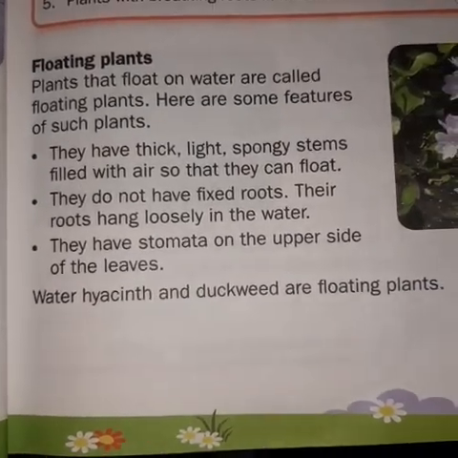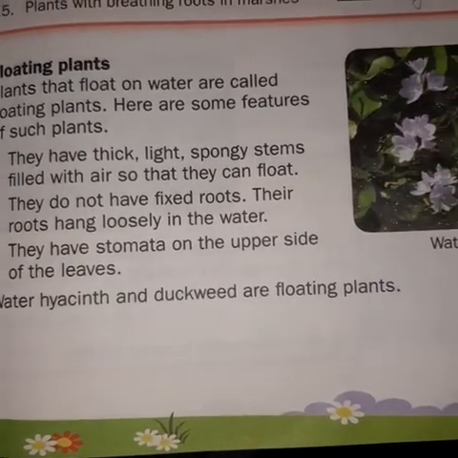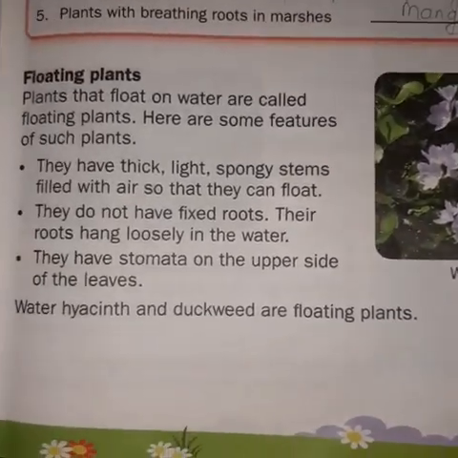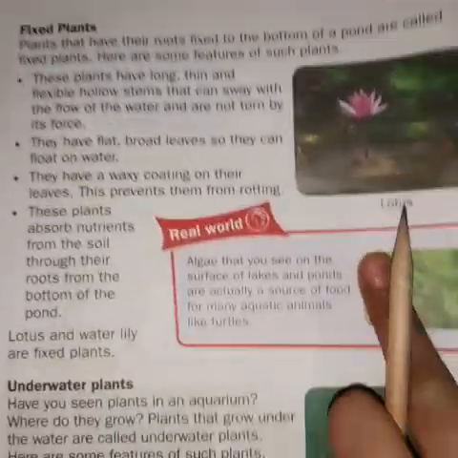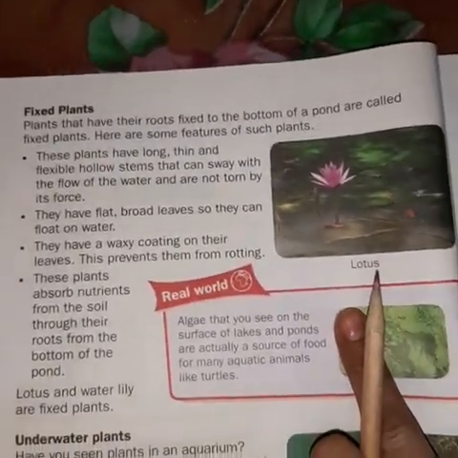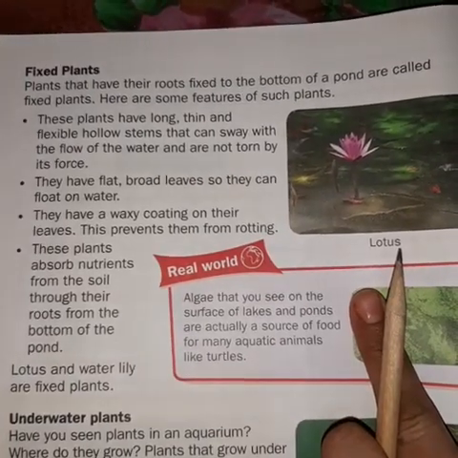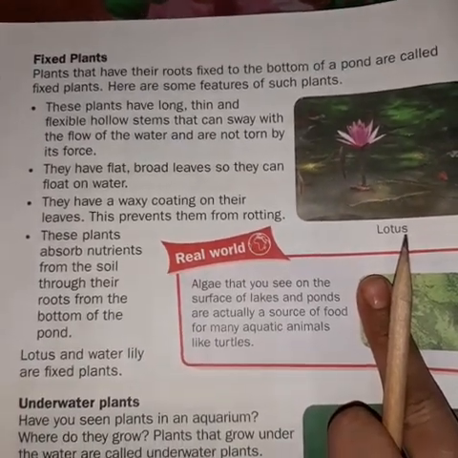Examples of floating plants are water hyacinth and duckweed. These are two examples of water plants. Now let's discuss the fixed plants. What are the fixed plants? Plants that have their roots fixed to the bottom of the pond are called fixed plants.